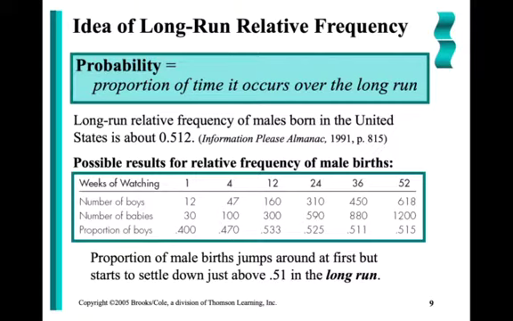But over the long run, as the weeks increased further and further, until I get to 52, when I look at that 1 year, 1,200 babies being born, 618 of them being male. 0.515. This is trending closer and closer to our long run relative frequency. Over the long run, we expect about 51% of the babies to be male. We didn't see that after 1 week. We didn't see that after 4 weeks. After the long run, we would see that trend.